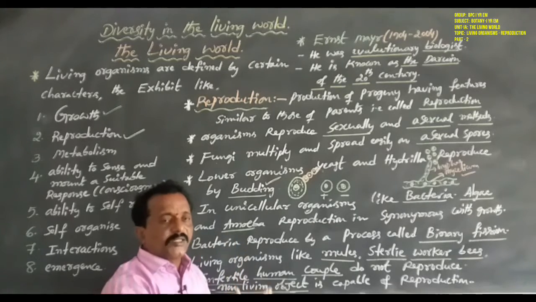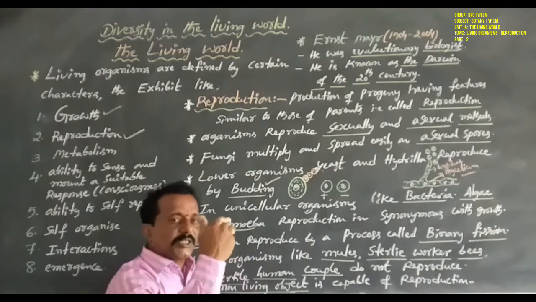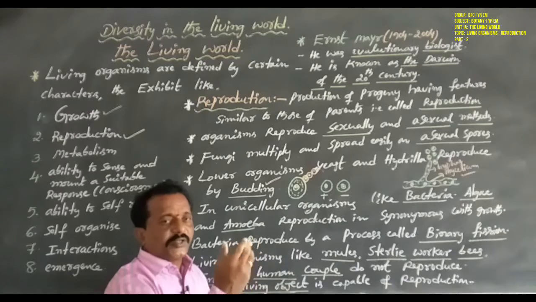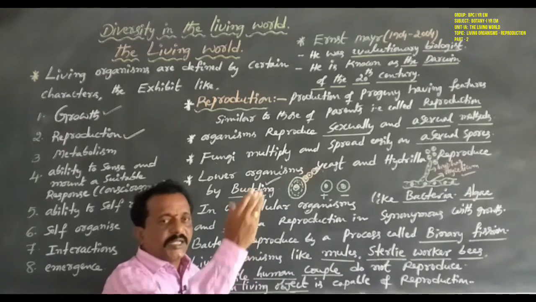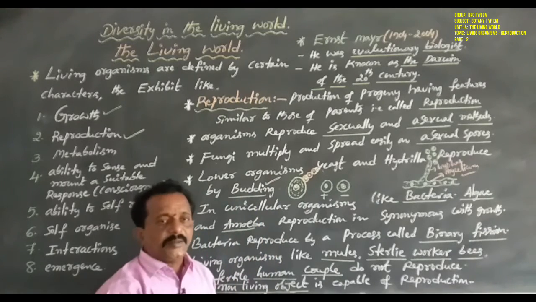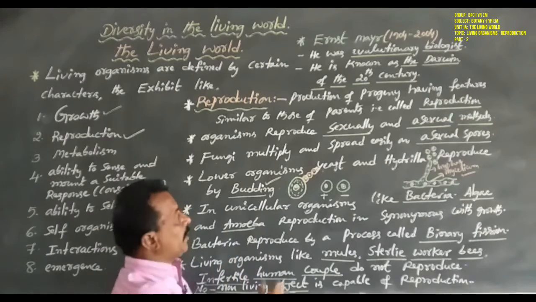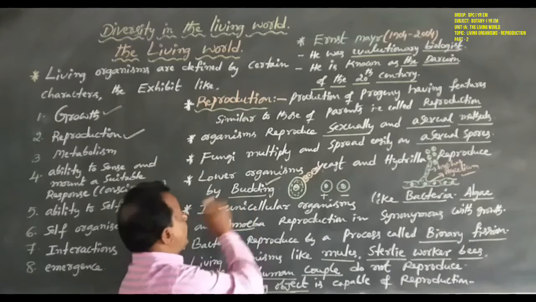These buds always grow outside of the mother cell. The first bud develops, then another, and so these buds are arranged in a chain-like system. That is called budding. This type of reproduction is clearly shown in yeast and hydrilla.